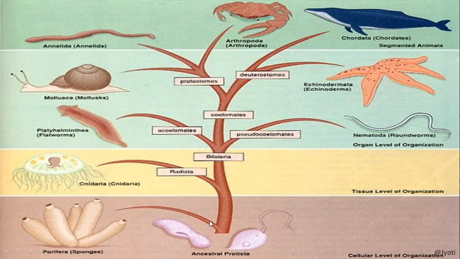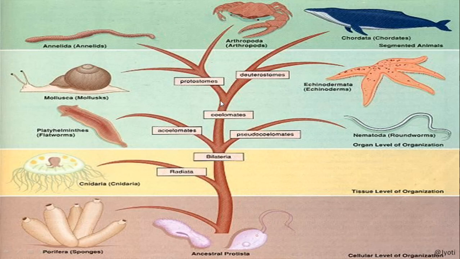Then you can see the tissue level of organization in the Cnidaria, that is Coelenterata. Then the organ level of organization is found in the Platyhelminthes as well as in the pseudocoelomates, that is Nemathelminthes. On the left side the Platyhelminthes or flatworms are there, and on the right side the nematodes or roundworms are there.